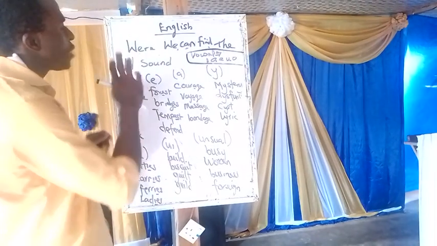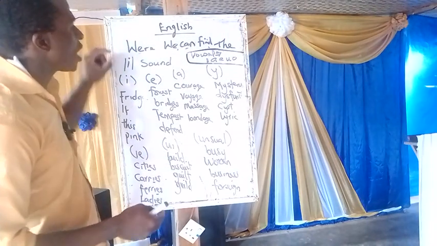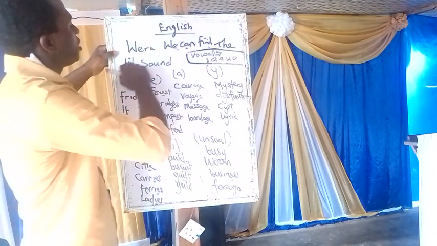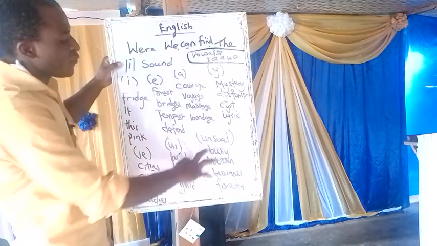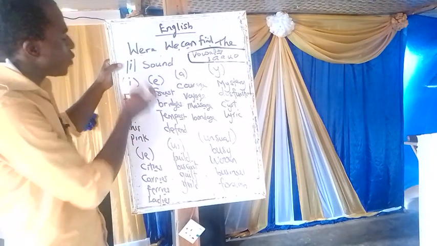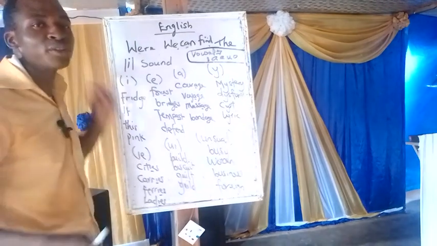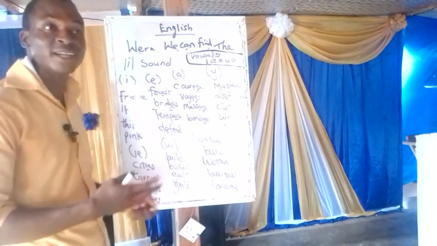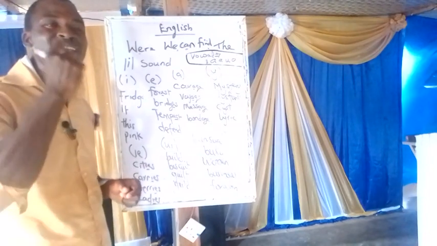Now, we have 20 vowel sounds. We talked about them before. Now, we are going to pick just one of them, the I sound, and look at some of the words where we find it. So what you are seeing here on the board is where I appears. When you see the letter I, you don't say that you are getting an I sound.